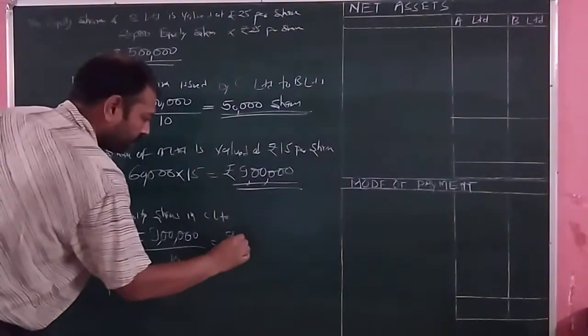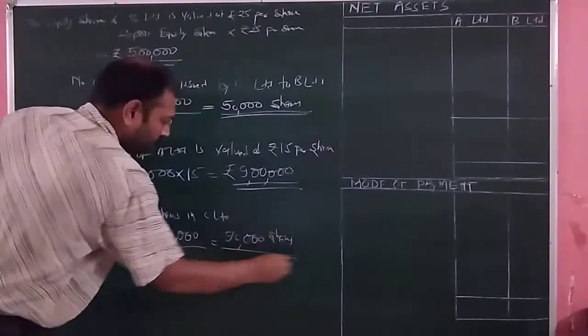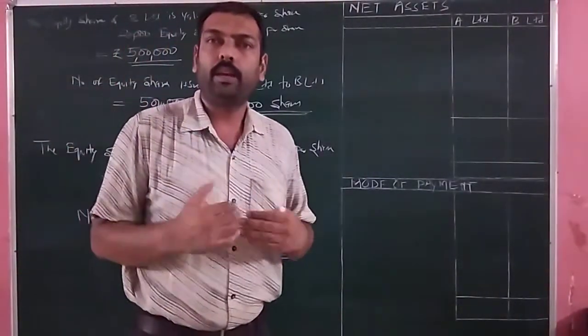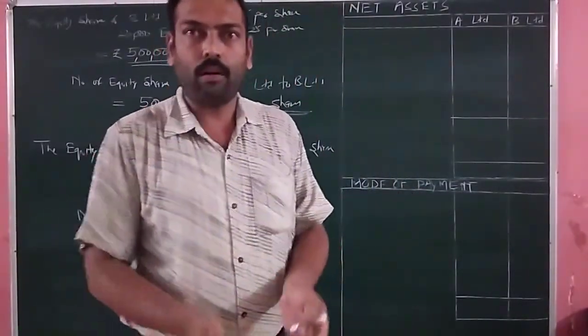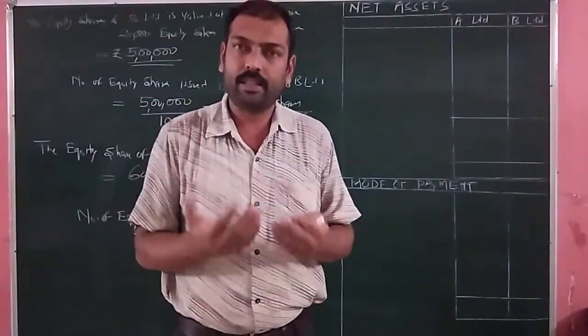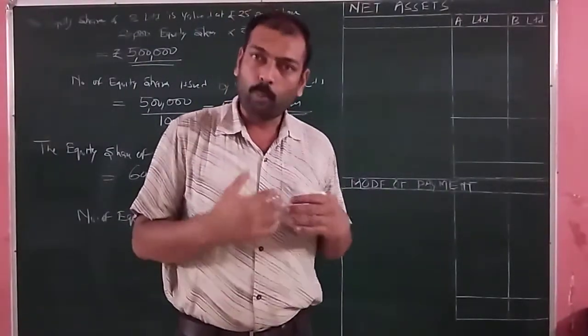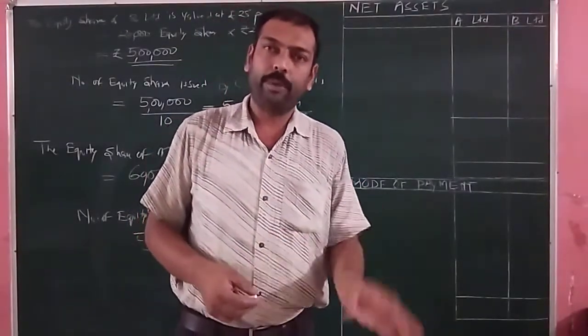So it comes to 90,000 shares. One of the most important thing is that A Limited holds equity share of B Limited. So A Limited will also get, when it will realize its investment, more equity share of C Limited from B Limited.